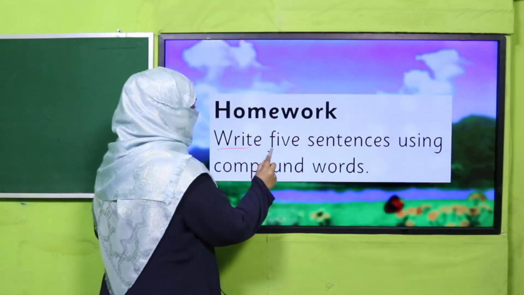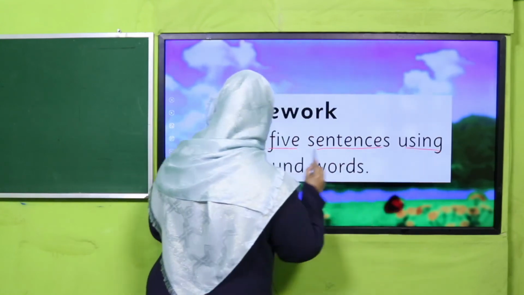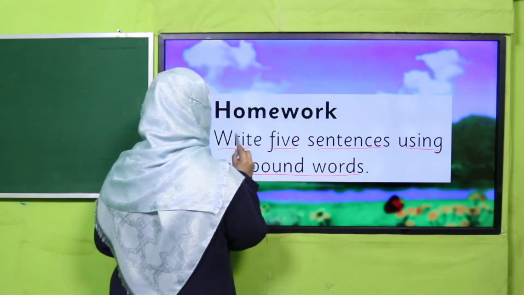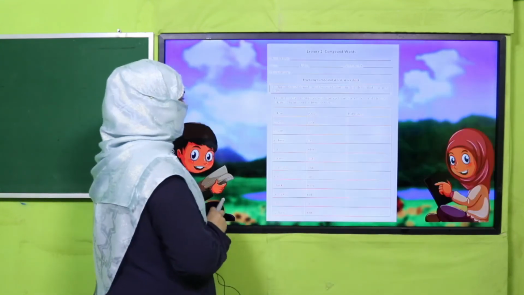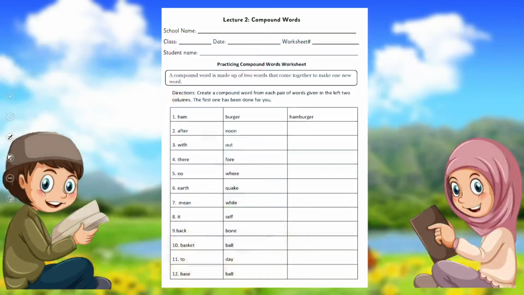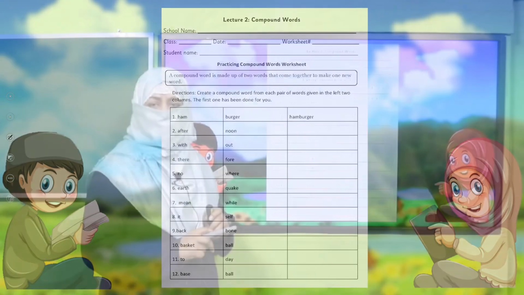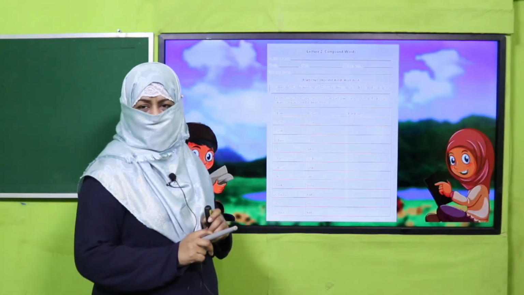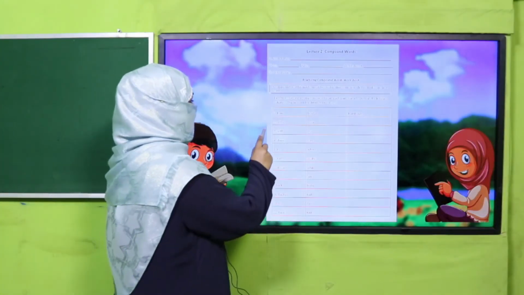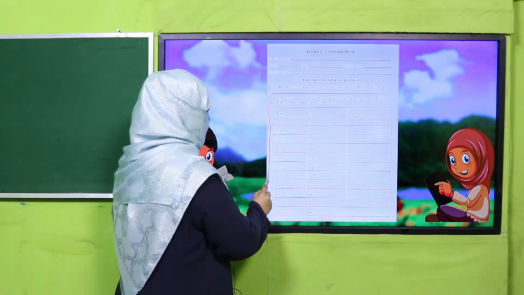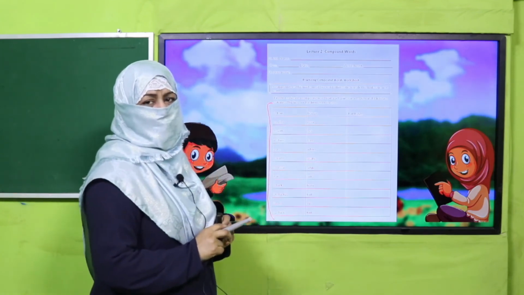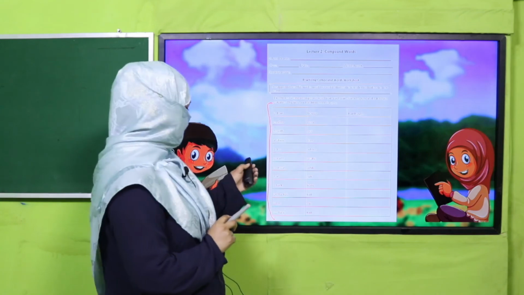You will write 5 sentences using compound words. Okay, and here is a worksheet, my dear fellow teachers. This worksheet, lesson plan, PowerPoint presentation links are given. You may click it, download it, and kindly provide a printed worksheet to students for practice. And my dear children, what you are going to do, 2 lists are given here. You are going to make compound words out of these 2 lists.